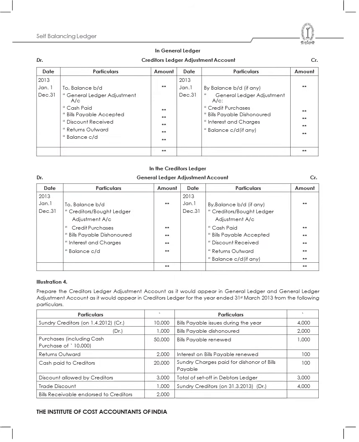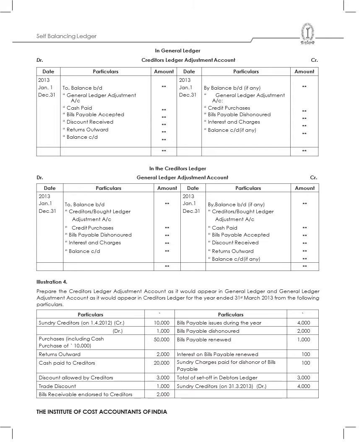Is the thing that I have recorded over here. Now with this information, we go to the next illustration where we have been asked to prepare the creditors ledger adjustment account as it would appear in general ledger, and general ledger adjustment account as it would appear in creditors ledger for the year ended 31st March 2013 for the following particulars.